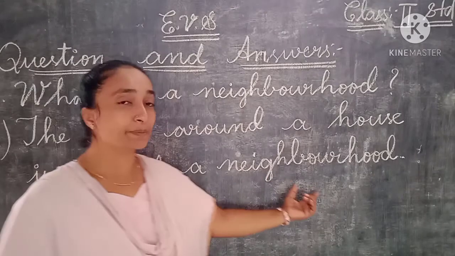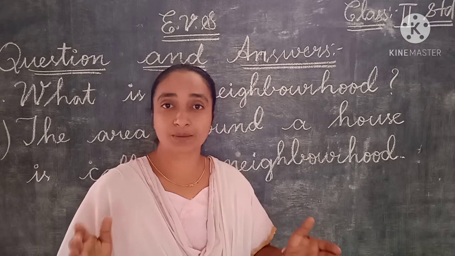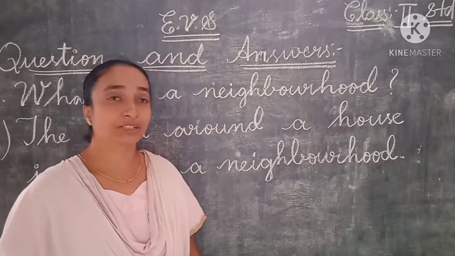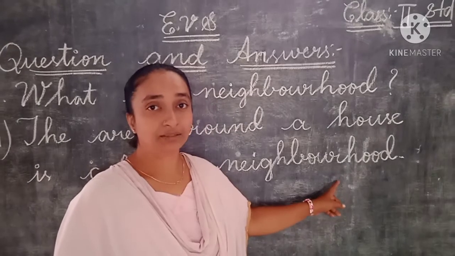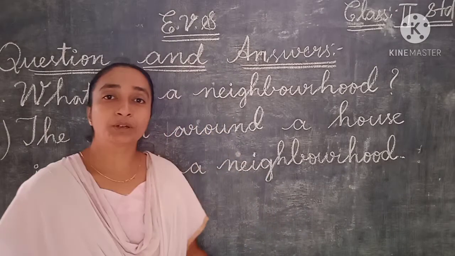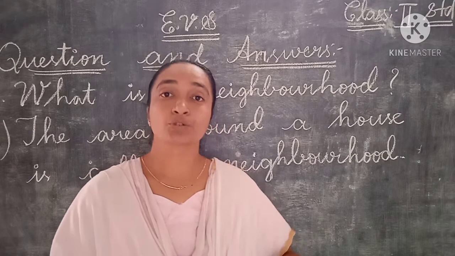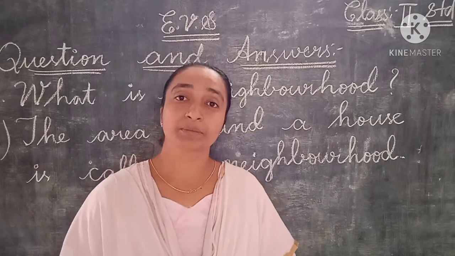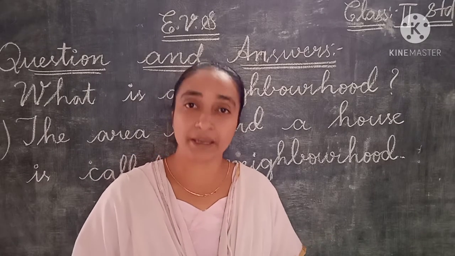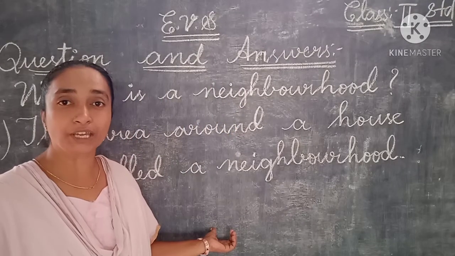We have a lengthy spelling here, children, so carefully you can note it down. Neighborhood is a somewhat big spelling. Neighbour, hood, neighborhood. The people who are in a neighborhood are called neighbors. The people who are beside our house, behind the house, in front of our house, all these people are called neighbors. Okay children? So here we have the first question. You can note down carefully.